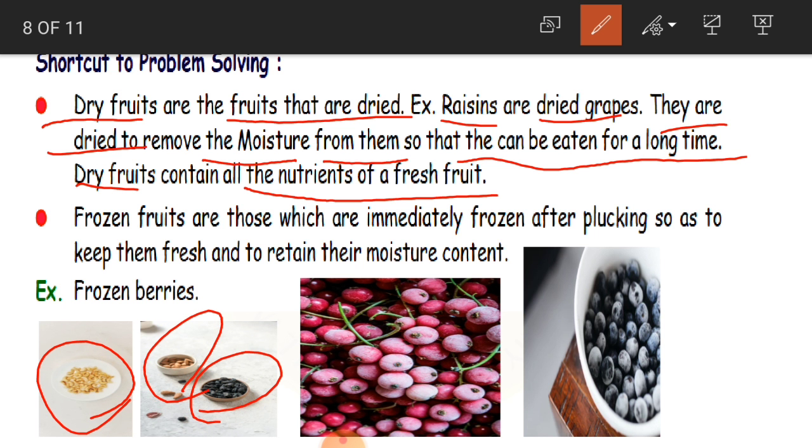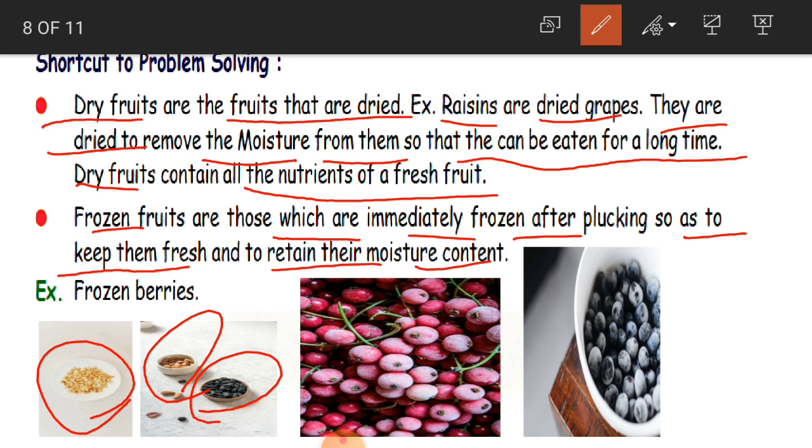The fresh apple gives you all the nutrients. But here, dry fruits also contain all the nutrients of a fresh fruit. Clear, children? So every day if you consume one or two dry fruits also, that also gives you good energy. Clear?